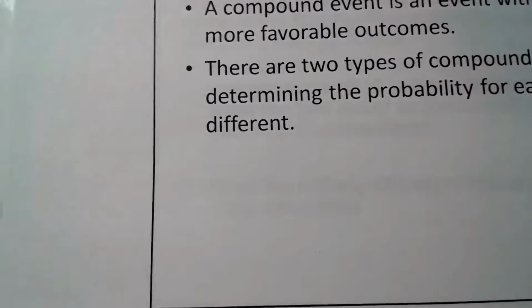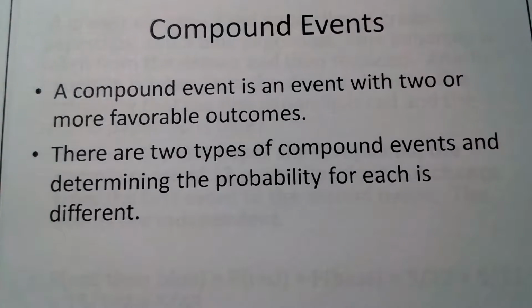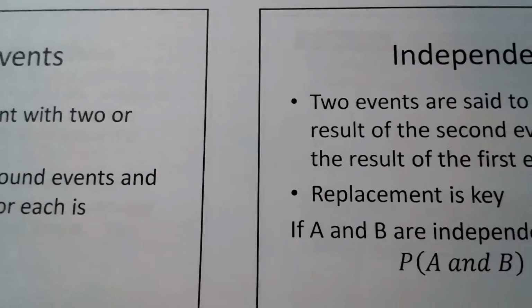You'll do some practice. Okay, compound events, those are just events with two or more favorable outcomes. And there's two different types of compound events, and when you want to determine the probability, each one is different. Okay, so let's look at independent events.